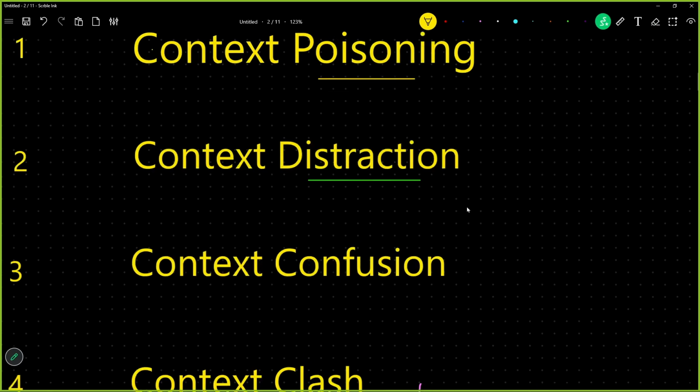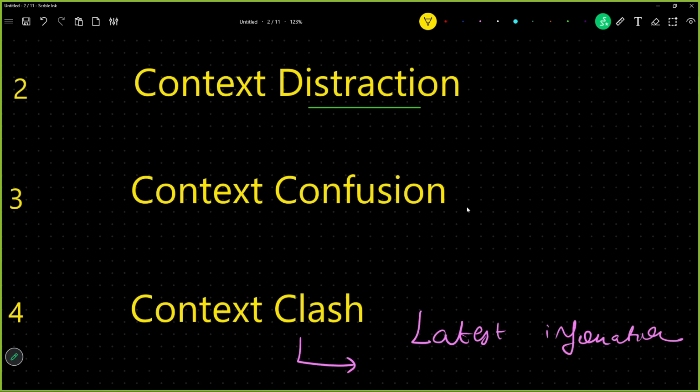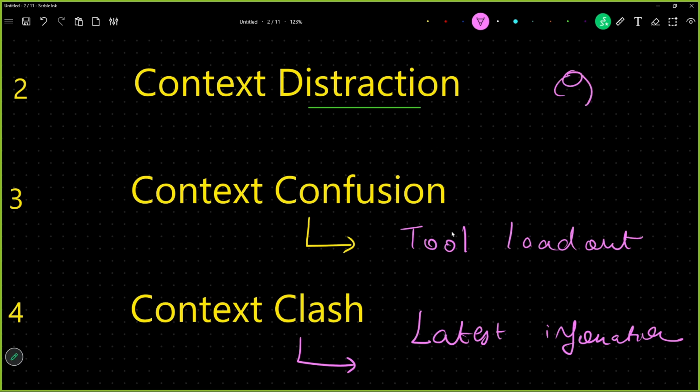Okay, now secondly, we'll talk about context confusion. We'll go ahead and understand this particular problem. The solution of context confusion is tool loadout. Tool loadout is very simple. Let us say you have an AI agent. What you will do is, to this AI agent, you will give a list of tools, that for this particular task, this tool is required.